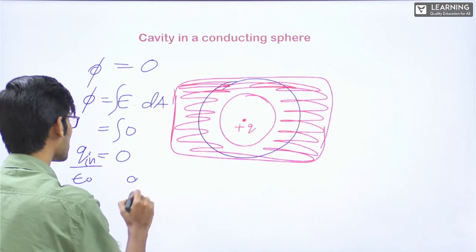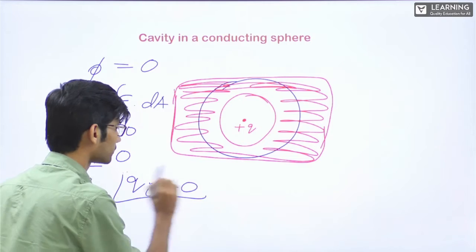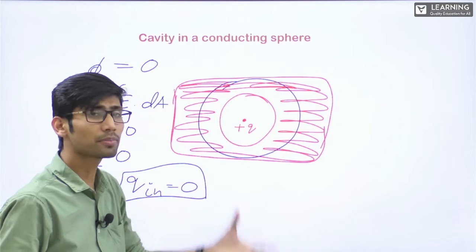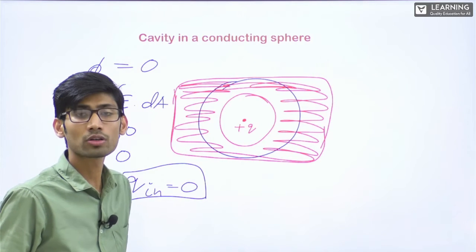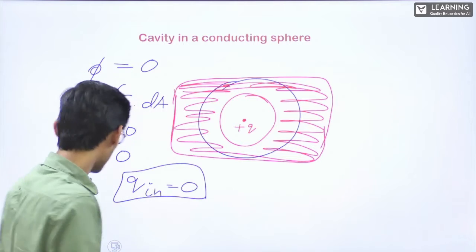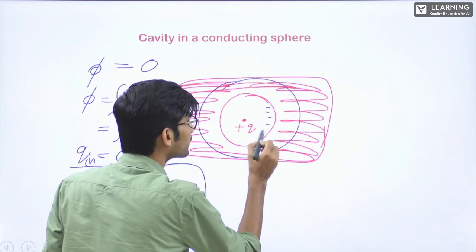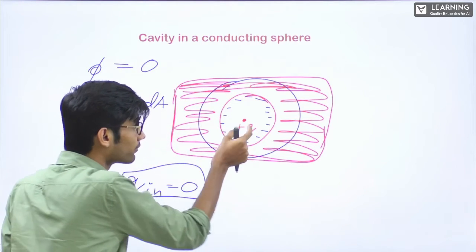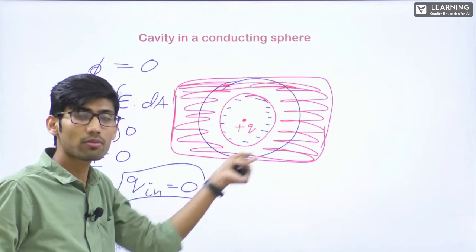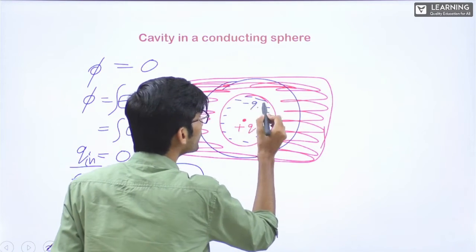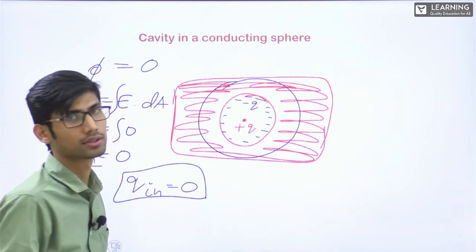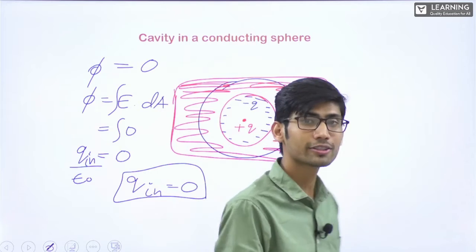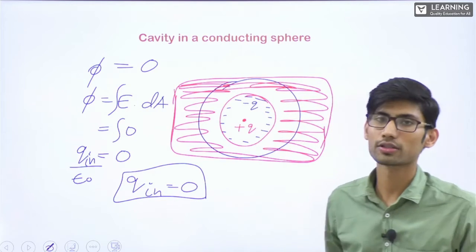Epsilon naught is a constant. What does this mean? Q inside is equal to 0. Correct? Inside this Gaussian surface, Q should be 0. But if you see here, there is a plus Q charge. It is not 0. What to do? This is a conductor. What will happen? A negative charge will induce at this inner surface. The same amount of negative charge, the amount of which this positive charge is there, the same amount of negative charge will come here. Minus Q negative charge will be induced at this surface. The total charge is minus Q. Now can you tell me how much charge is there inside the Gaussian surface? 0. Plus Q, minus Q. Clear?